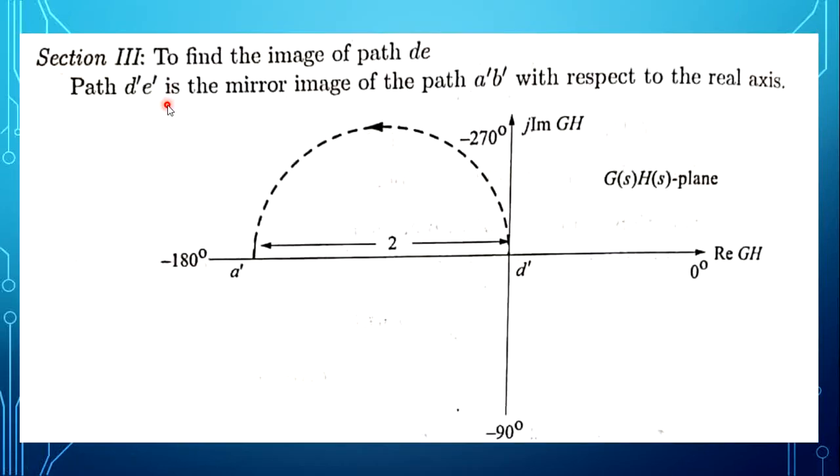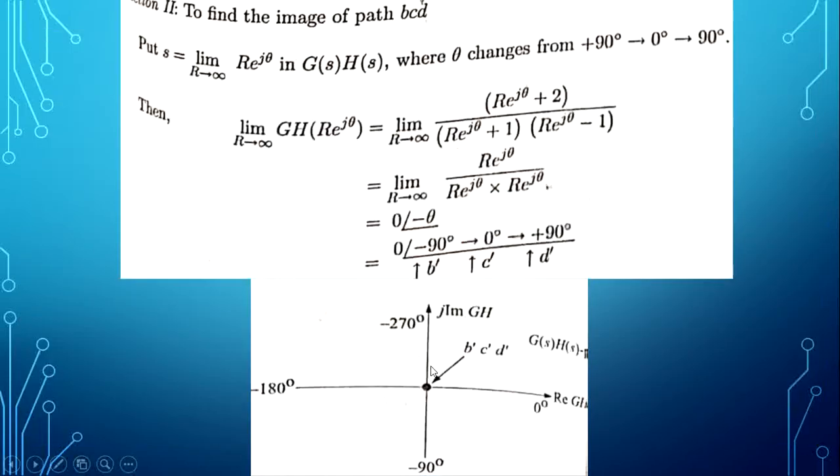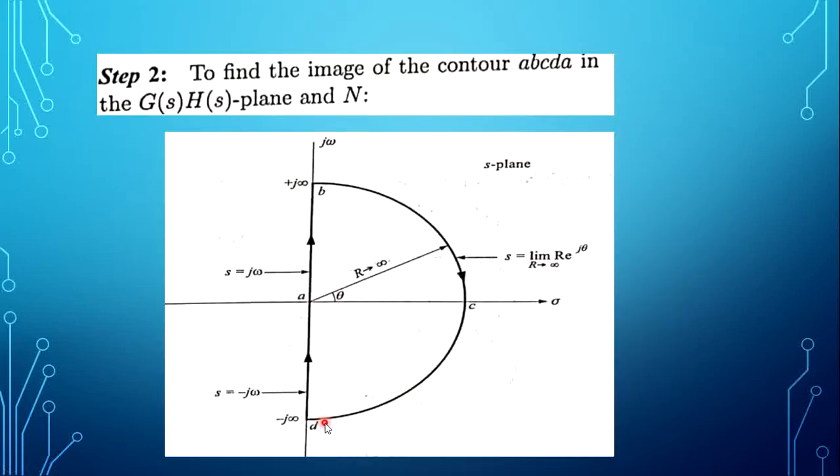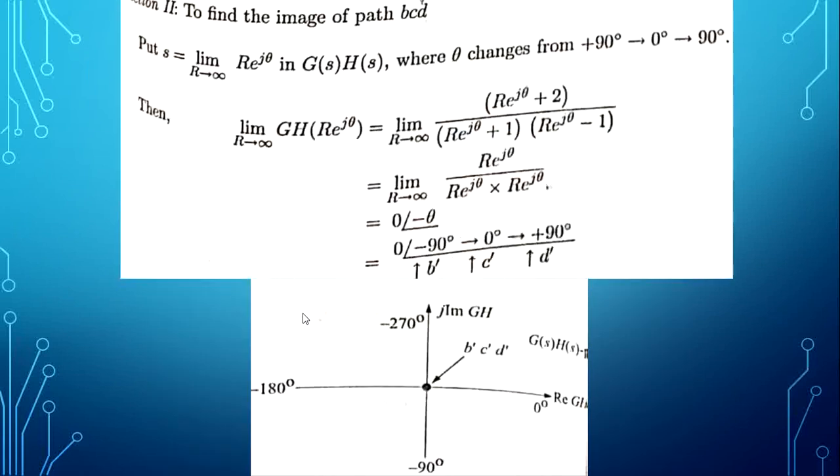Section 3 is the mirror image of the first section. Path A dash B dash has a mirror image. So this is the path, and in the previous path, for the third section, D to A, D dash should be the starting point and A dash is the terminal point. D dash is marked at the origin, so it should start from D dash.